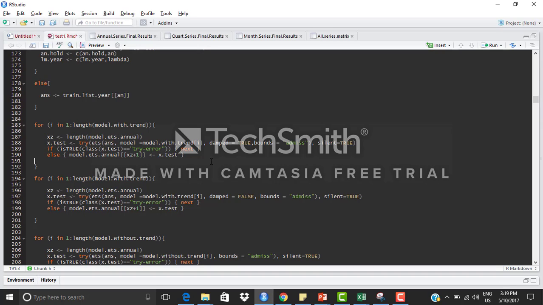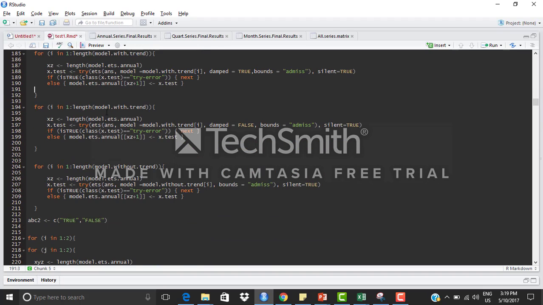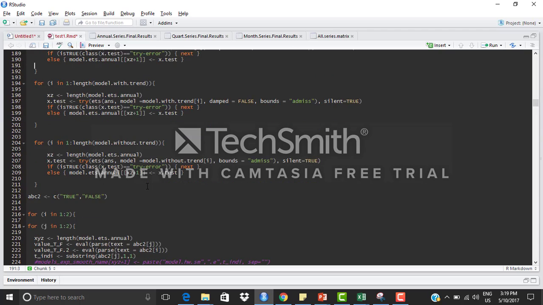Then if there is an error, like for the forbidden combination, which is the main problem of the ETS model, the loop doesn't stop, and it moves on to the next iteration. Similarly, this happens for all the ETS combinations.